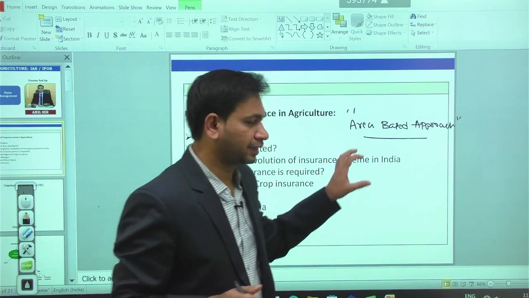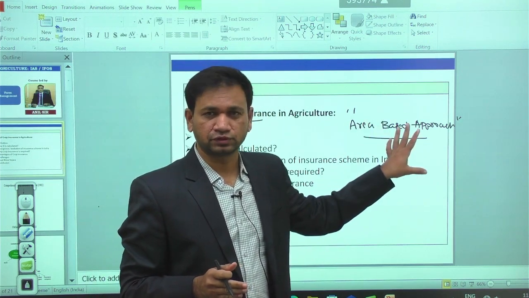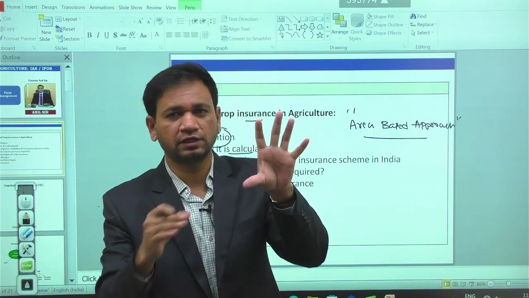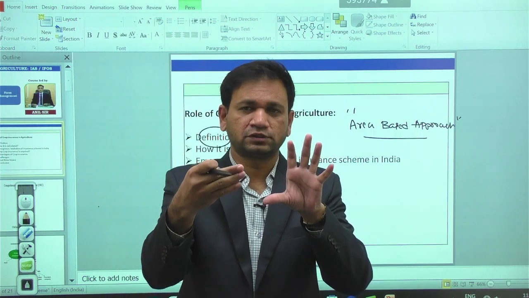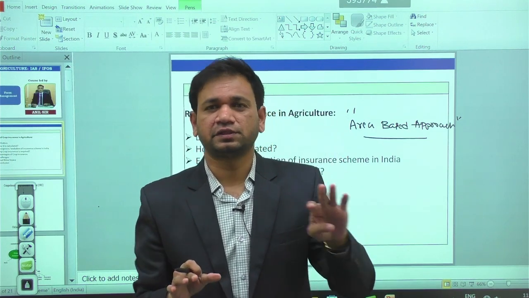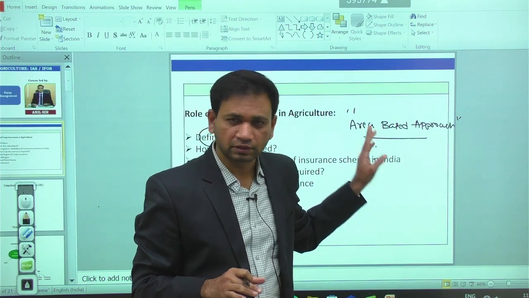According to that, the claims will be given to the farmers in the given region. Region, meaning area-based approach, not on the individual farmers. We have two things here. Area-based means within the area there can be many farmers, right? So crop insurance is always calculated on the region basis, or area-based approach, by the Department of Agriculture in the given region. It is okay.